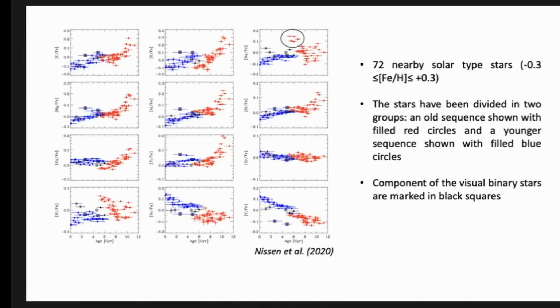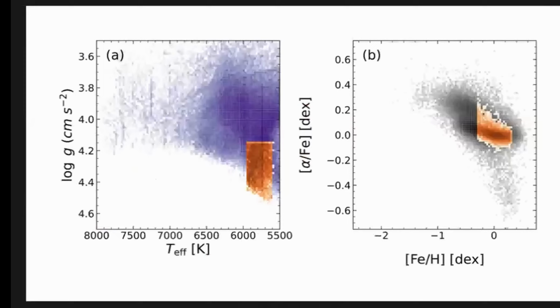So this particular sample of stars that Nissen used, we also have them in GALAH DR3. But unlike the Nissen stars, which were 72 in number, we have over 6,000 of these sample stars in GALAH DR3. So we took these stars and the selection criteria and selected the stars to have a larger sample to try and replicate the studies that he did.